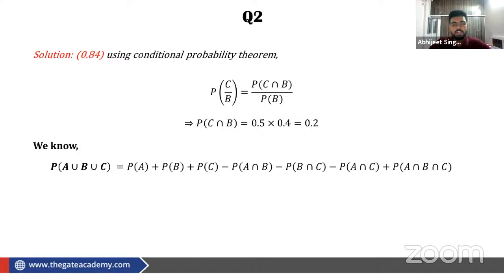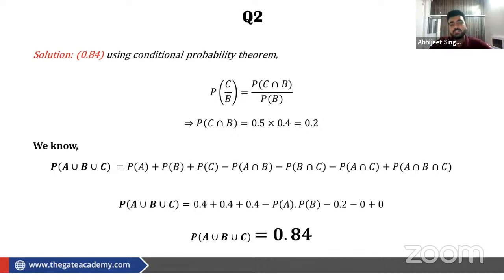Now probability of A union B union C has this formula. Each and every term is known to us, but probability of A intersection B intersection C is not known to us. But we can directly say that if A and C cannot occur simultaneously, then all 3 of them also cannot occur simultaneously. So this is also 0. Okay, so this is what we get at the end, and the answer is 0.84. Okay, I hope you got it.